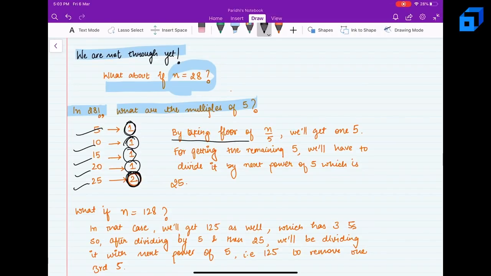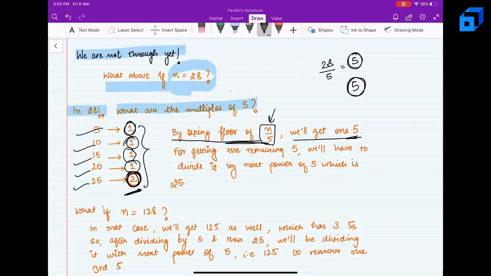So by taking the floor of n by 5, 28 by 5, we get 5 only. So that means here we are going to get just 5 zeros. But here we can see that there are 6 zeros in total.